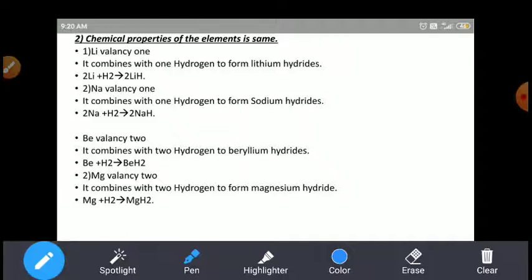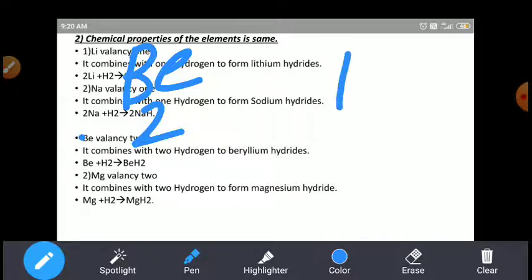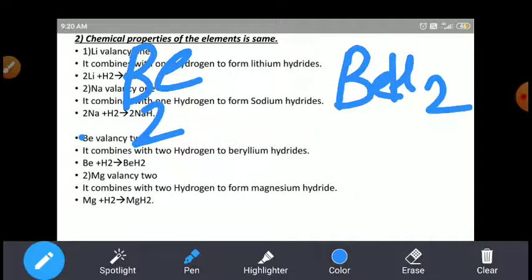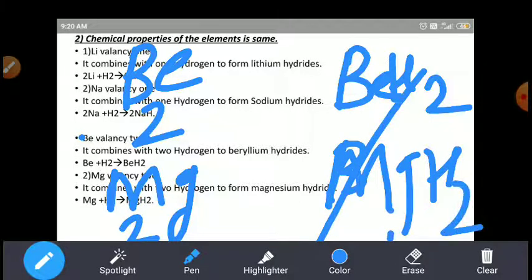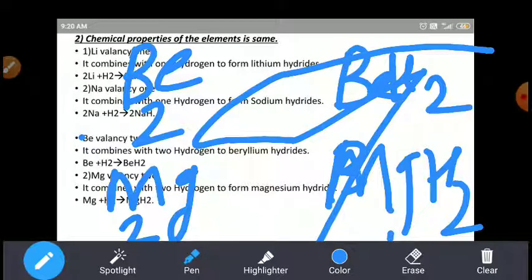Like, one more example: beryllium valency is 2. Beryllium has valency 2 and it bonds with two species of hydrogen. Beryllium bonds with two hydrogen species. And magnesium valency is 2. It also bonds with two hydrogen atoms.